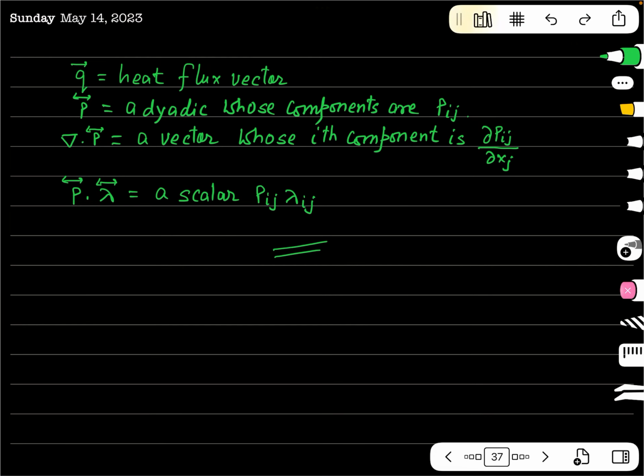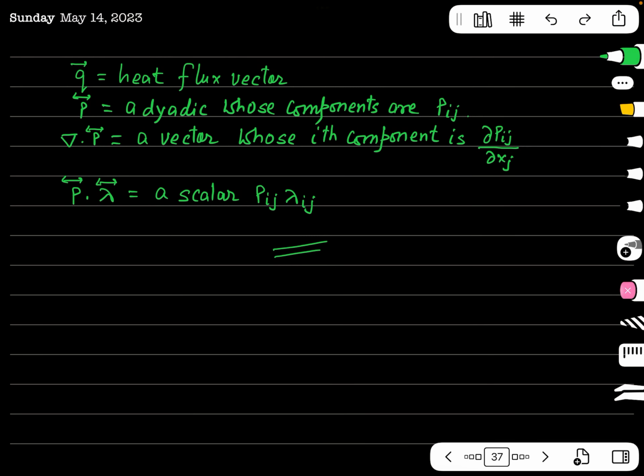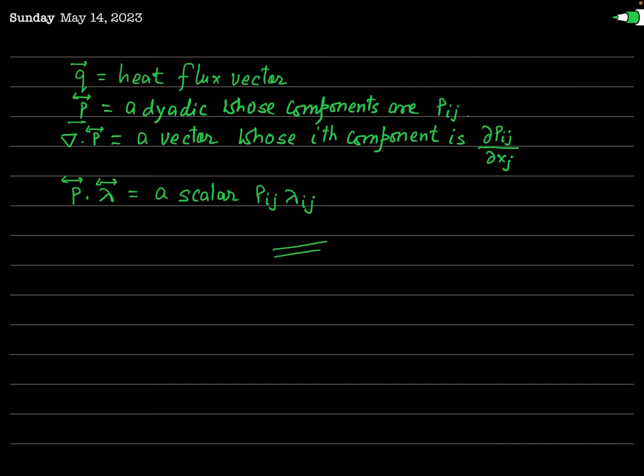And see the symbol over P. The double arrow head over P is used to represent a dyadic. You know, what is a dyadic? A dyadic is a tensor of second rank. You know that a vector is a tensor of first rank and a dyadic is a tensor of second rank. So this symbol represents that this P is a dyadic and its components are Pij. If the space is three-dimensional, this Pij will have 9 components.